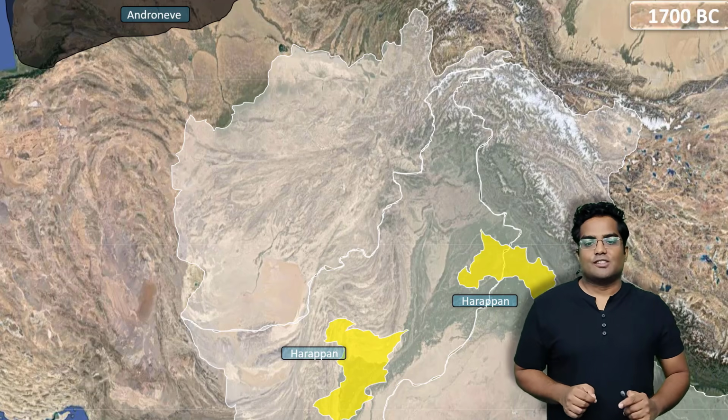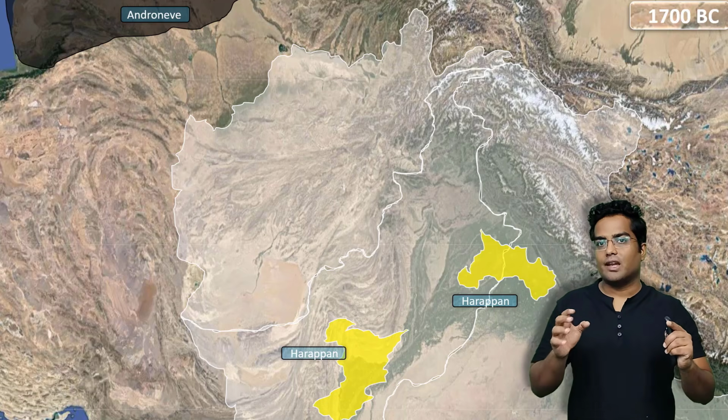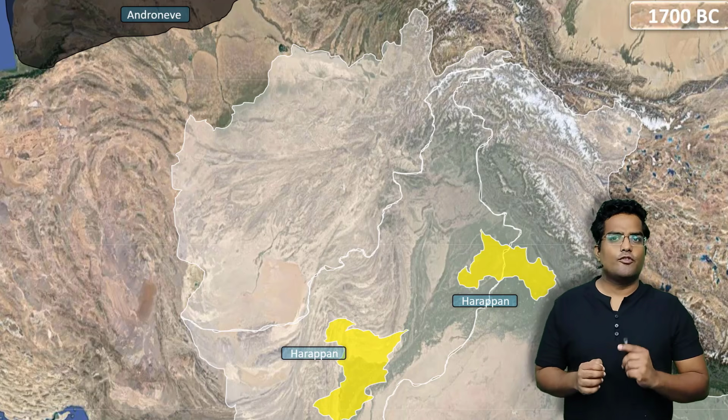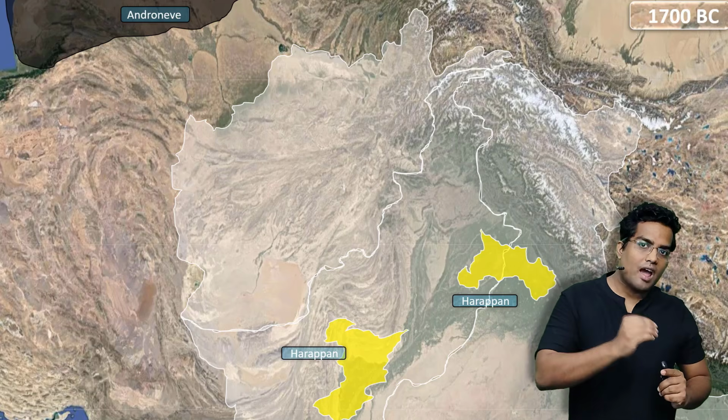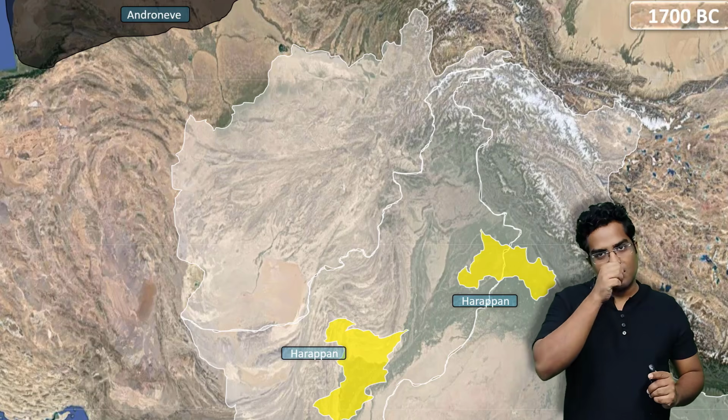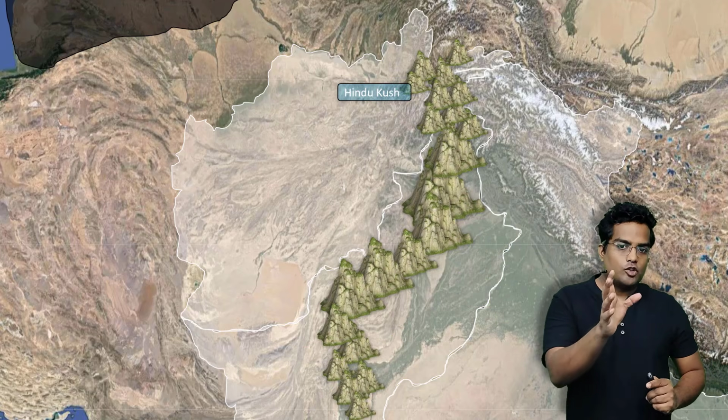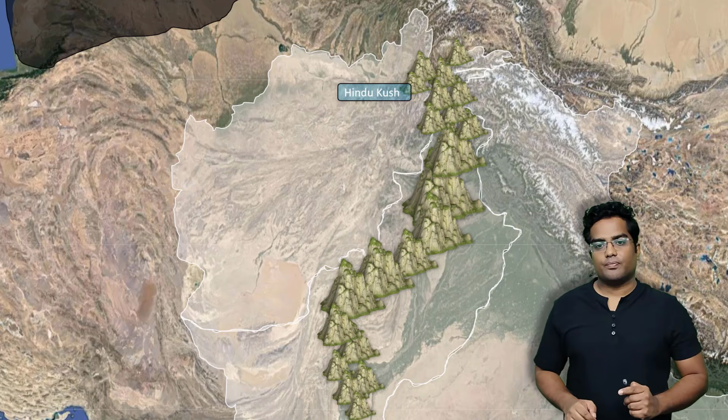So now we are going to understand the geography of the Indian subcontinent. This is important to understand because there are a few passes that you have to know, because without these passes, the Rigvedic Aryans wouldn't have reached India. So let's explore them. As you can see, you have the Hindu Kush mountains.